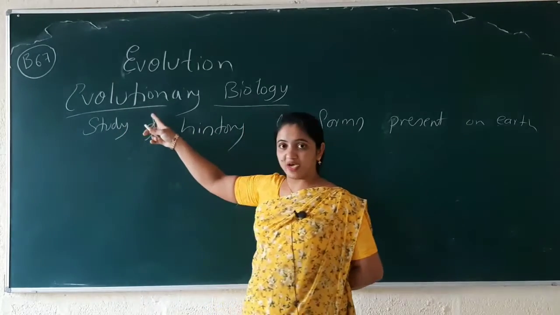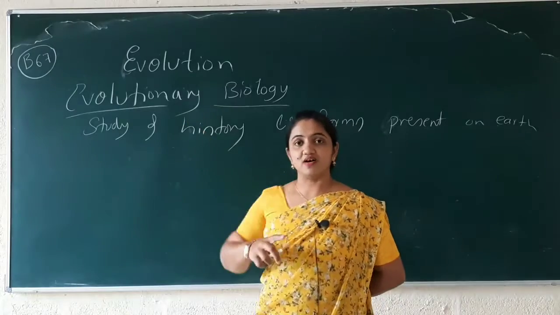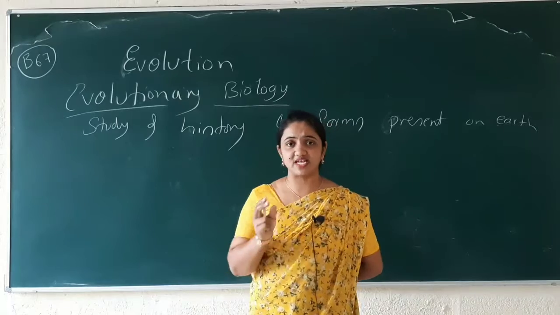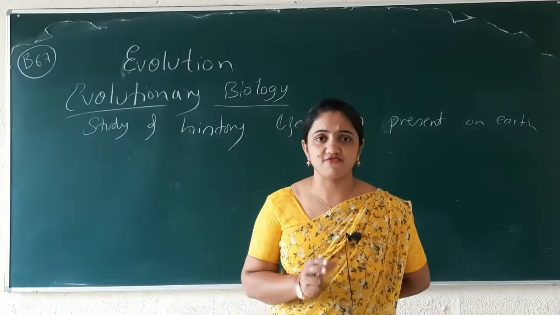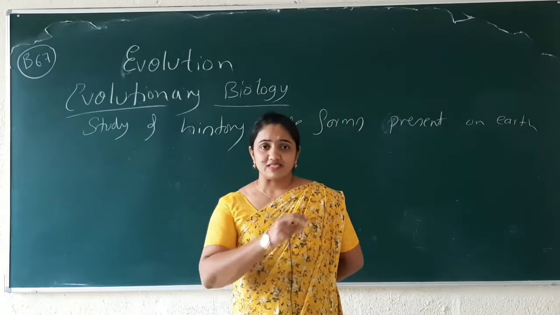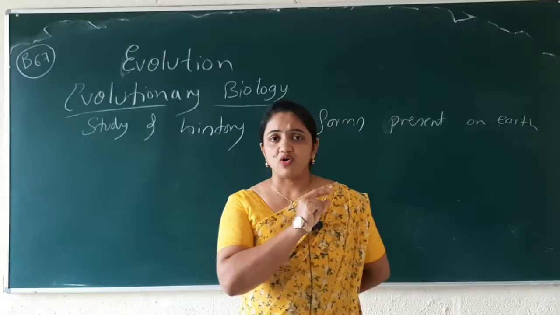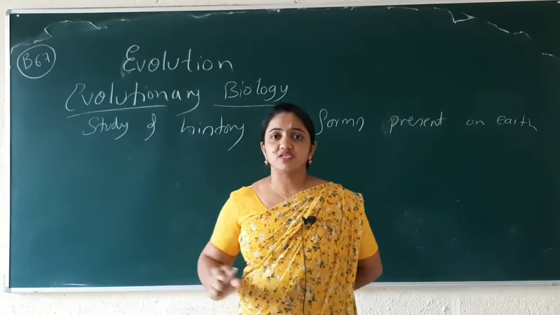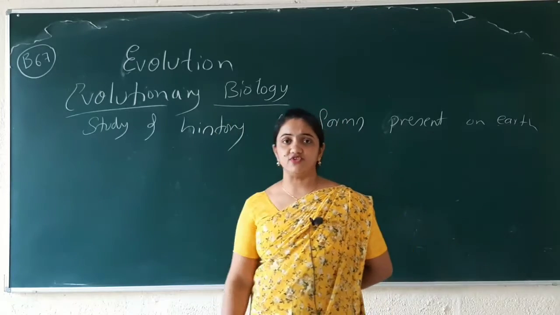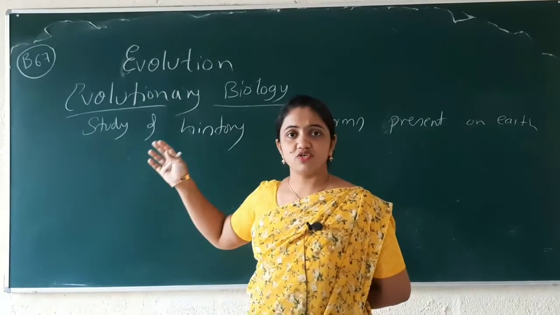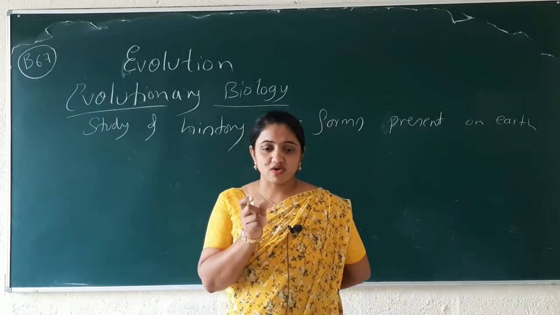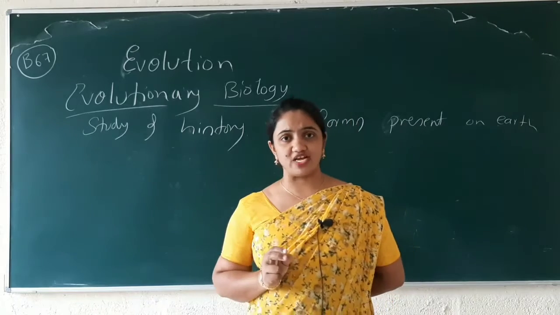Right from evolutionary biology, along with the evidences of some of the species, they have taken the examples of some of the species, explaining in detail all the evidences of some species. They put this in one chapter known as evolution. So in evolution, as I told you, we are starting with evolutionary biology. This is all about studying the history of life forms.